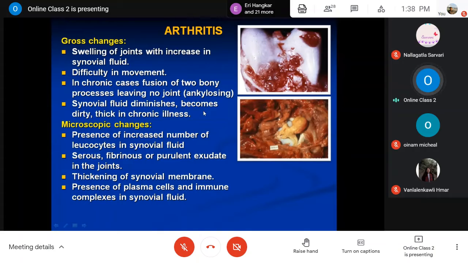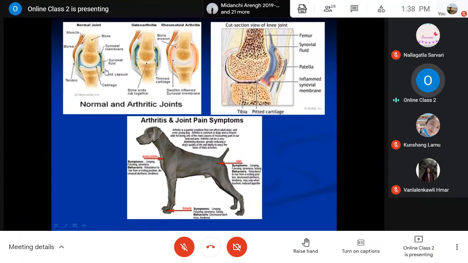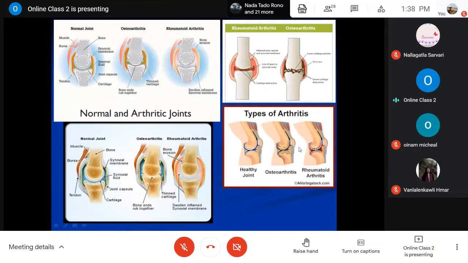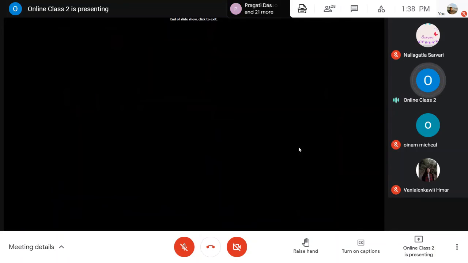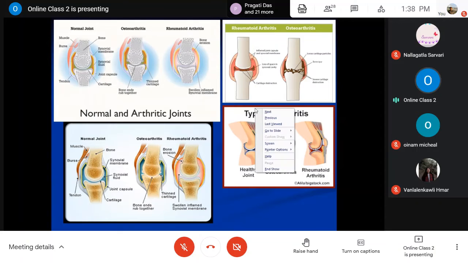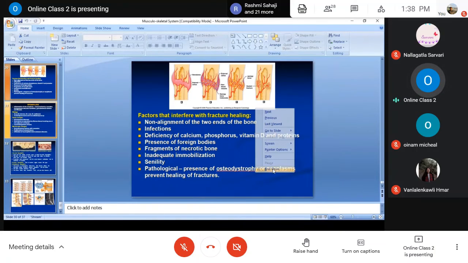Or there may be a diminution or reduction in the synovial fluid in between the joint, and it may become very dirty or thick in chronic cases. Okay. So this way you may come across arthritis with different types of lesions, and these are some more pictures showing normal joints and then arthritis problems. Okay, like this. These are different pictures collected from different sources. So please go through it, and that's all about the skeletal and musculoskeletal system.